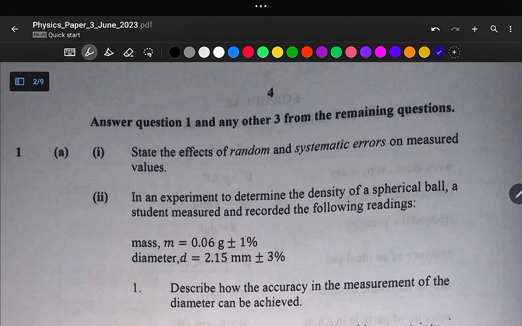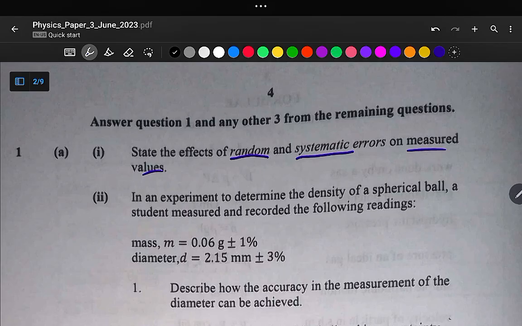So what we need to understand, it is what is random error and what is systematic errors, okay, and their effects on the measured values. Okay, so what you can do here is to say for random error, there's a scattering of measurements about the mean value. That is the effect of random error. And then for systematic error, the effect of systematic errors on the measured values, it is that there will be a deviation of measurements with a constant error margin in one direction. That is the fault. It is when measurements are fault in one direction with a constant error margin. So these are the effects of random error and systematic errors.